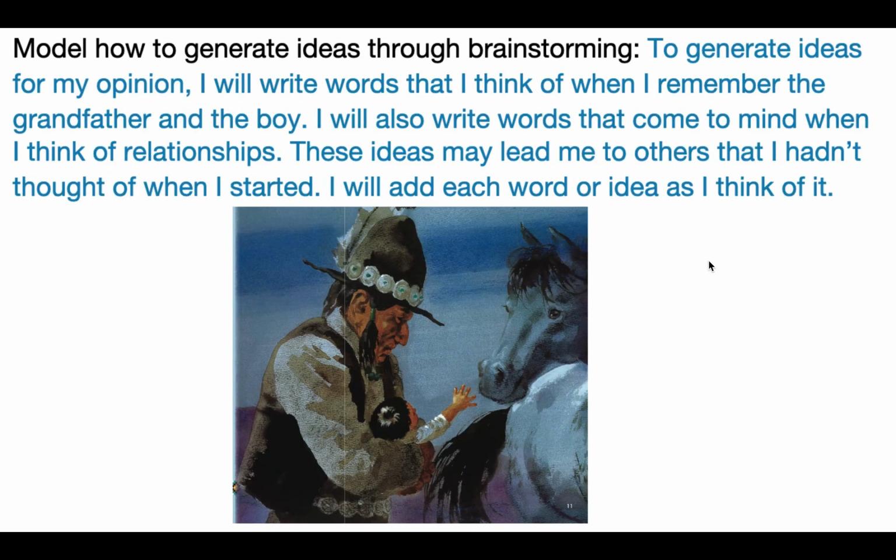Okay, so to model how to generate ideas through brainstorming. To generate or come up with ideas for my opinion, I will write words that I think of when I remember the grandfather and the boy. I will also write words that come to mind when I think of relationships. These ideas may lead me to others that I hadn't thought of when I started. I will add each word or idea as I think of it.